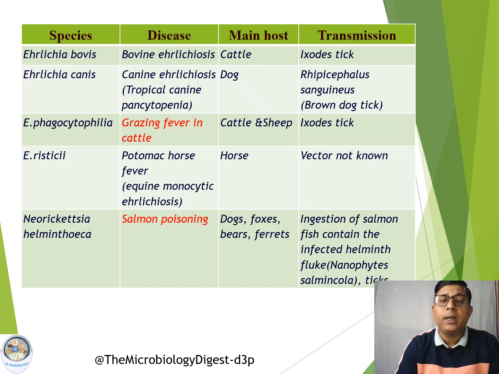Salmon poisoning: dogs mostly get infected due to the ingestion of salmon fish containing the infected helminth fluke, where these Rickettsia organisms are present. The disease in dogs is called salmon poisoning in dogs, caused by Rickettsia helminthoeca.